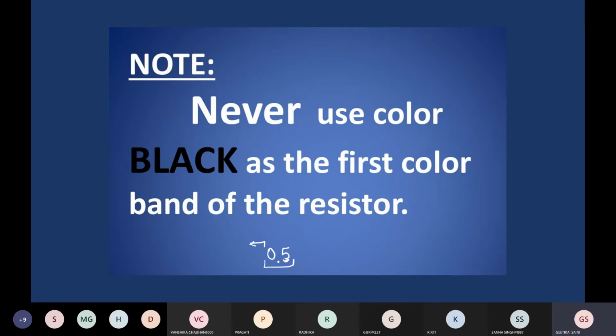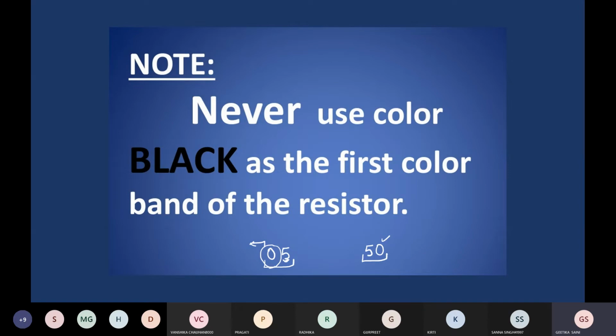If 0 comes on the left side of a value, it is insignificant. But if 0 comes on the right side, only then it is significant. But if in our resistor black is the first color, it means the first value is 0, so it is not significant. So black color is never used as the first color in the band of the resistor.